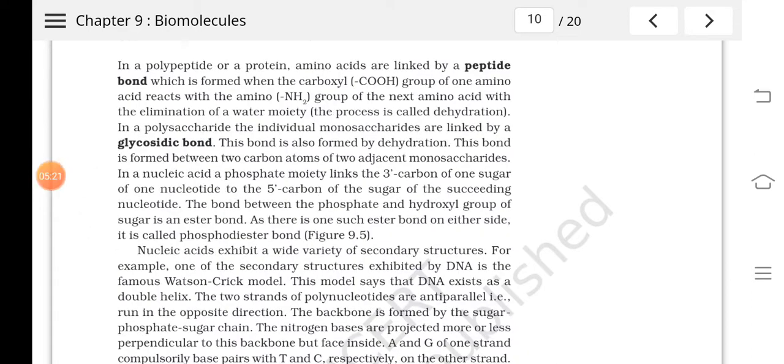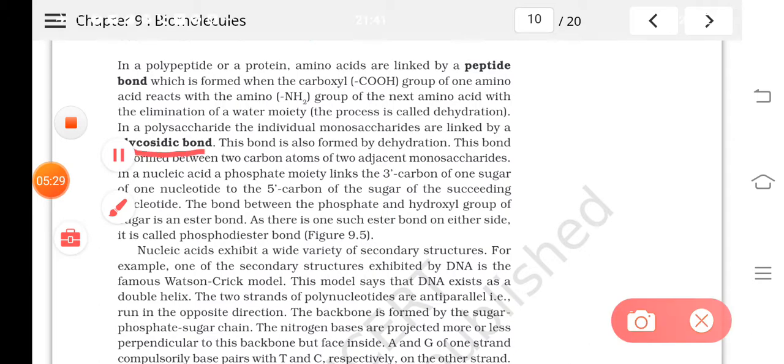The bond found between the monosaccharides in a polysaccharide is the glycosidic bond. This is formed by the removal of one molecule of water when two carbons of monosaccharides join, and that results in the formation of a glycosidic bond.